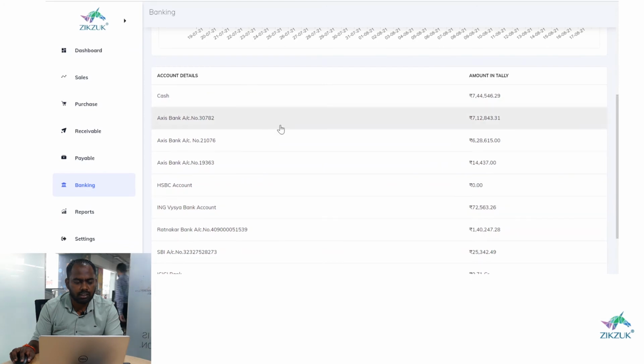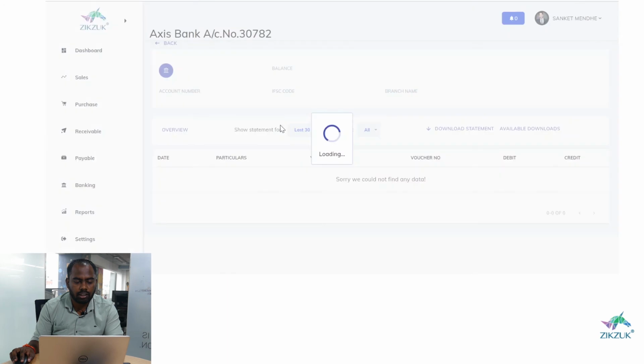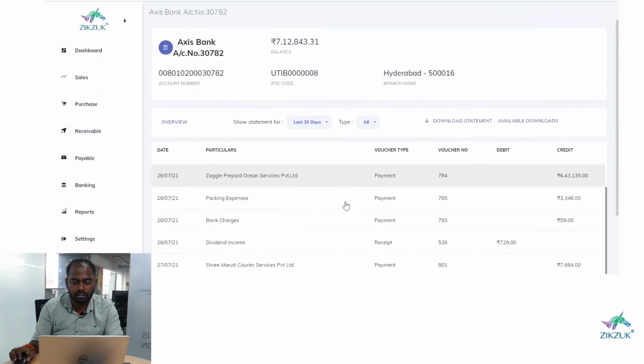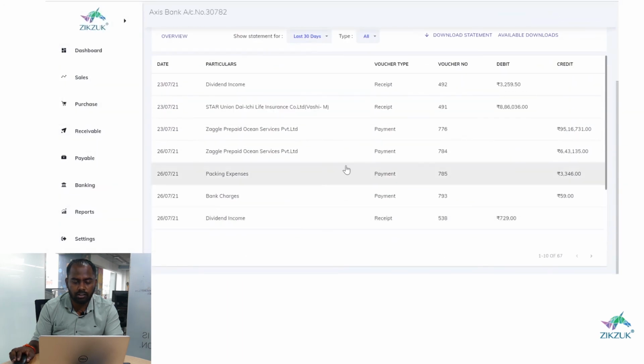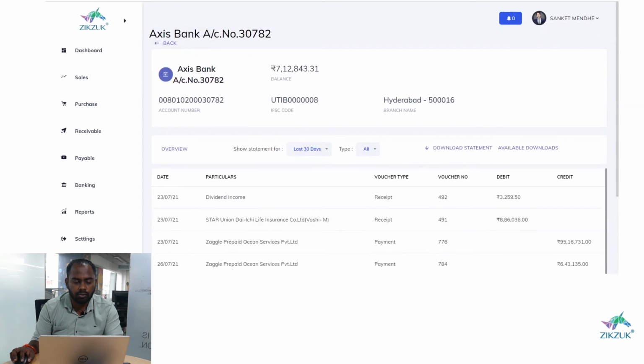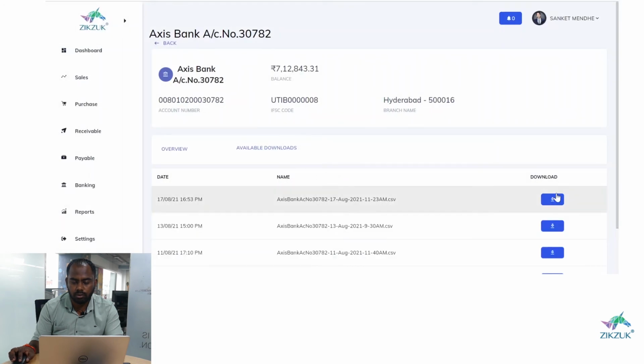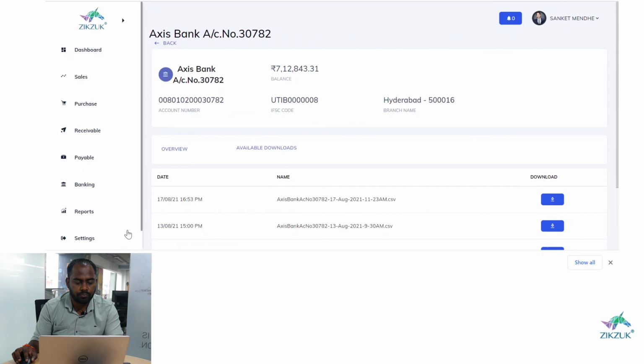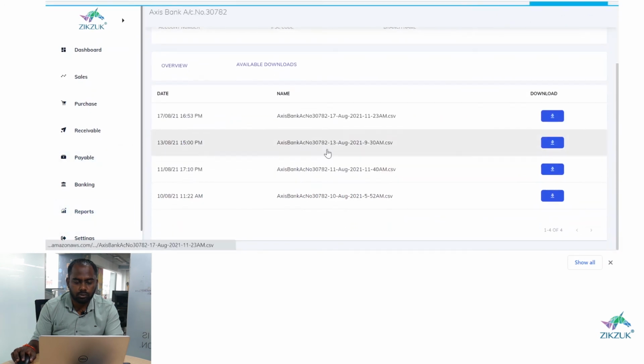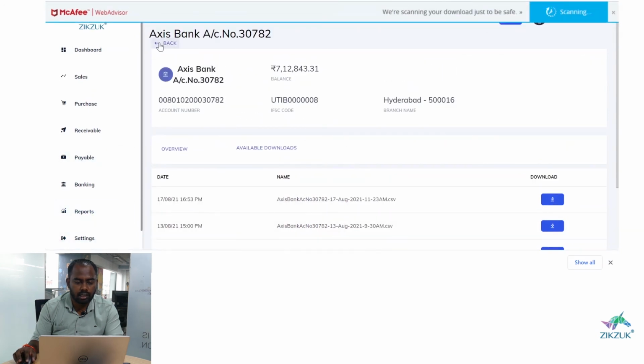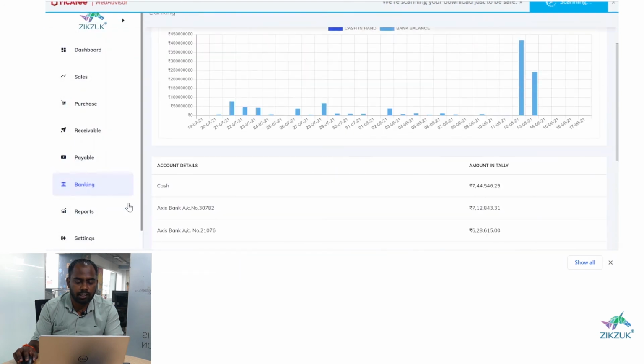If you click on any bank, you can see the receipts, payments, and contra entries whichever are made in your Tally, and you can analyze your bank balance in Tally. You can download this statement in Excel form, right? So this is all about the banking, and we will add many more features on the banking part.